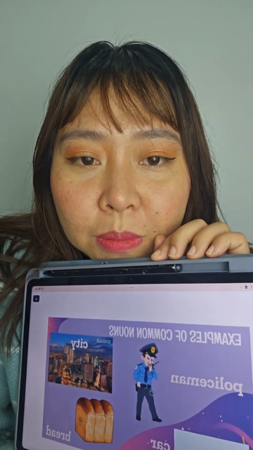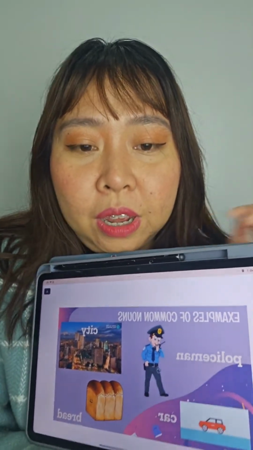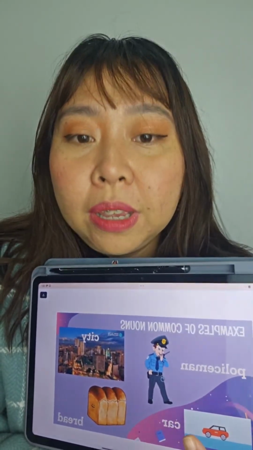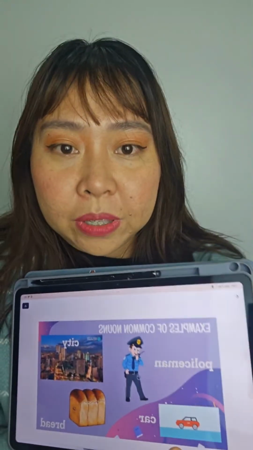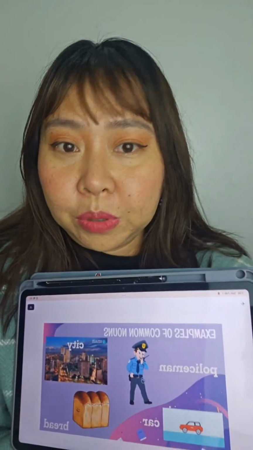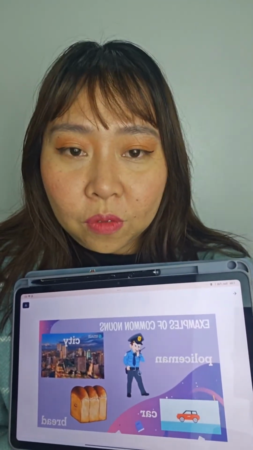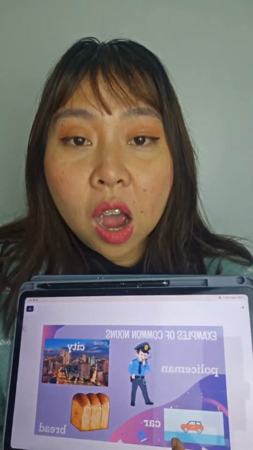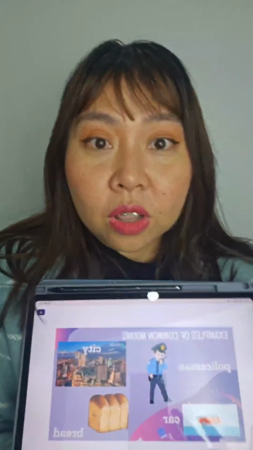So, let's talk about examples of common nouns. For example, policeman. Policeman is a common noun because it is not a specific name of a person. When we talk about policemen, there are a lot of policemen. So if we refer to them in general, then that's it. And then we have car. There are a lot of car brands.